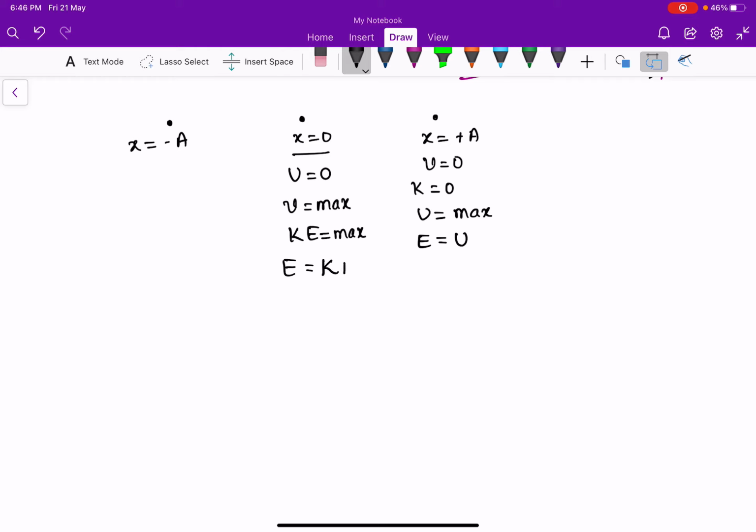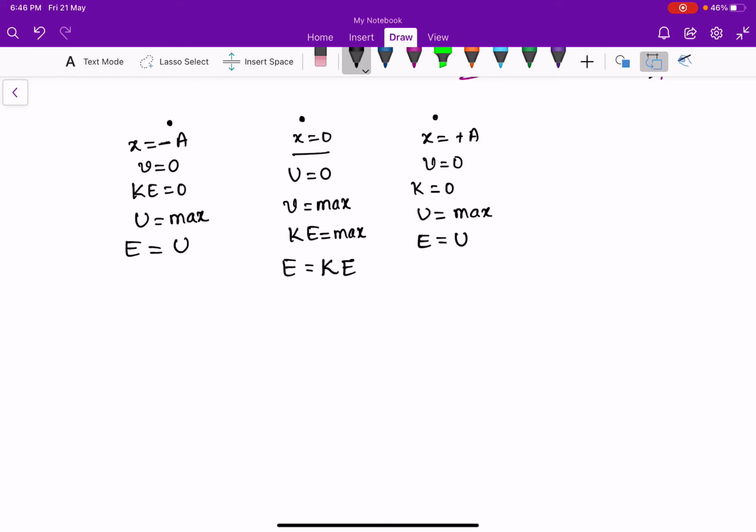Kinetic energy only. And at x equal to negative a, the negative extremum, velocity is momentarily 0, so kinetic energy is 0 and potential energy is maximum. So total mechanical energy is in the form of potential energy only here.